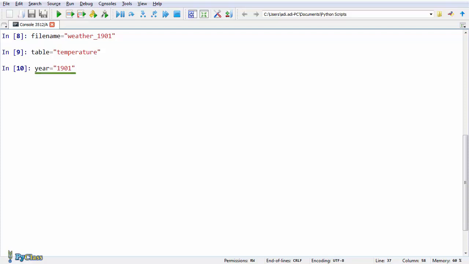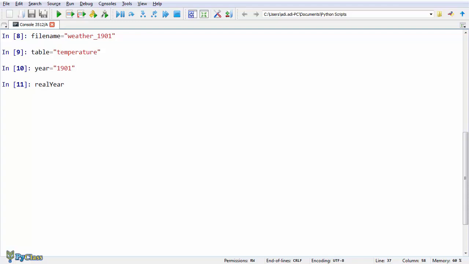Notice the last variable, year. 1901 is maybe a number in our perception, but Python recognizes it as a string. And the reason for that is that you are declaring it in quotes. This means you cannot perform mathematical operations on that quoted number. And Python knows you are declaring numbers when you write them without quotes. So if you want to declare a number, you go straight away without using quotes.